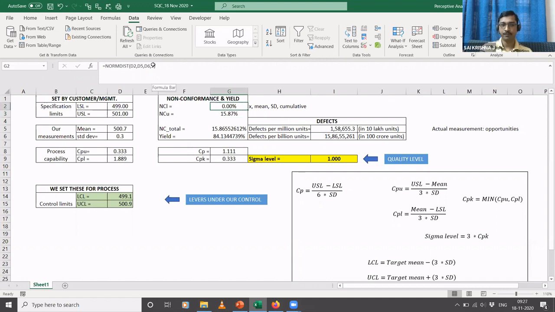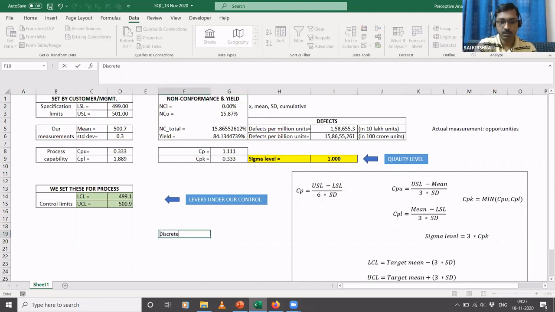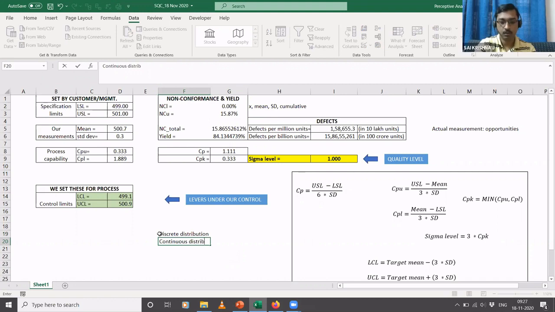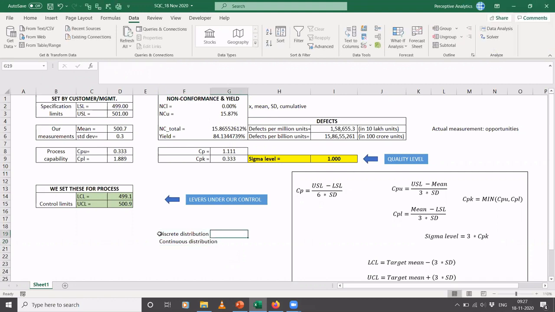Hello? Sai, we lost you. See, in probability you have two types of distributions, right? One is discrete distribution. Let's write it here. So, only the last 10 seconds, Sai. Okay, we got the discrete and continuous. So basically, for point probability distributions we call it discrete, and if we are talking about a range, then we call it continuous, right? Yes. Okay.